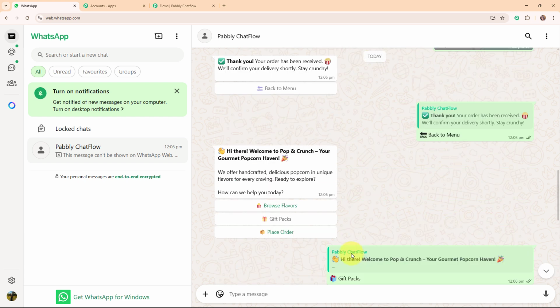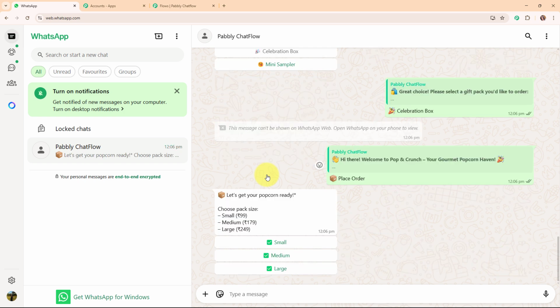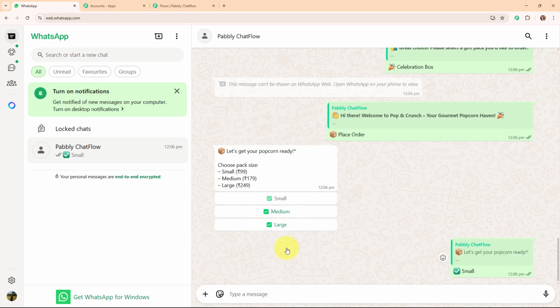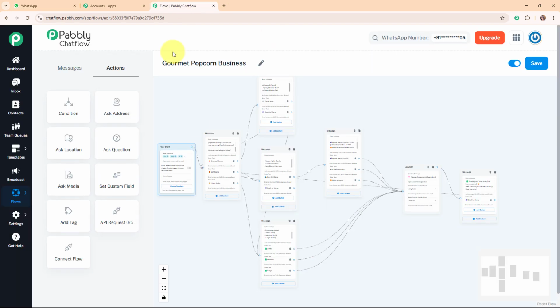Alright, so with this we have successfully seen the working of this quick reply button. Let's click on this place order, and it is asking me to select the size, so I'm going to select a random size, and again it is asking for the location. Alright, so with this we have successfully seen the working of this amazing chatbot that we created for our popcorn business. And now here let me show you another amazing feature of Pabbly Chatflow, that is inbox.